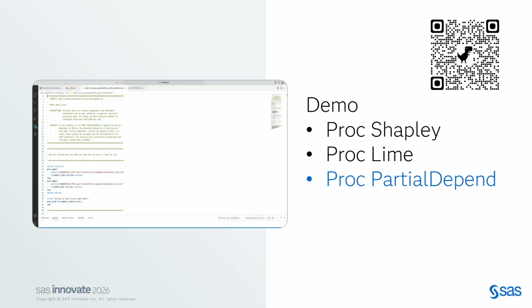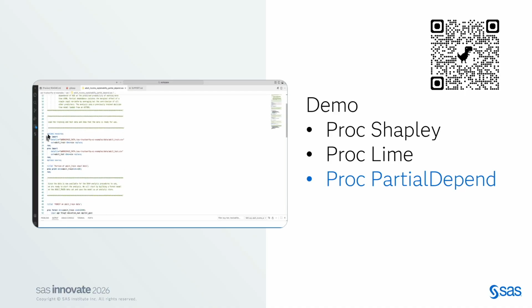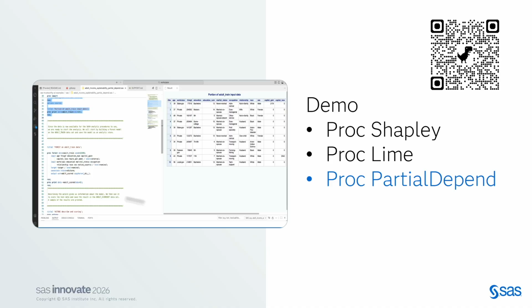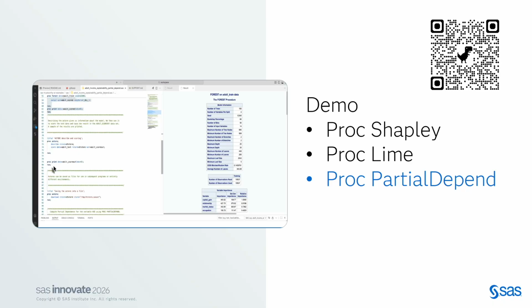The third one is our proc partial depend, and sorry, I think it's not doing full screen right now. But in proc partial depend, what we are doing is, if for example I am predicting the target greater than 50K, I have 10 variables. In that, I will select one single feature, say age, and I am going to find which values of age are actually giving me positive and negative prediction. So that is what proc partial depend does.